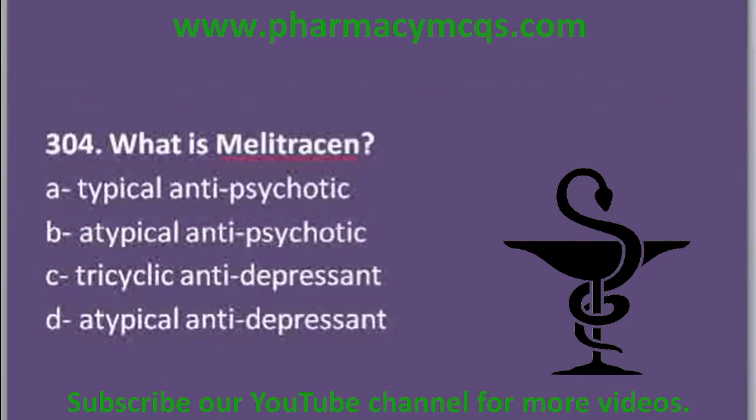Now our next MCQ: what is melitracen? Option A is typical antipsychotic, atypical antipsychotic, tricyclic antidepressant, and atypical antidepressant. Actually melitracen is a tricyclic antidepressant. It is given in depression and anxiety.